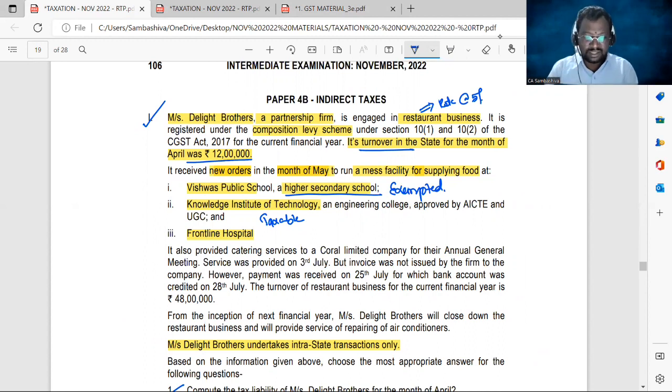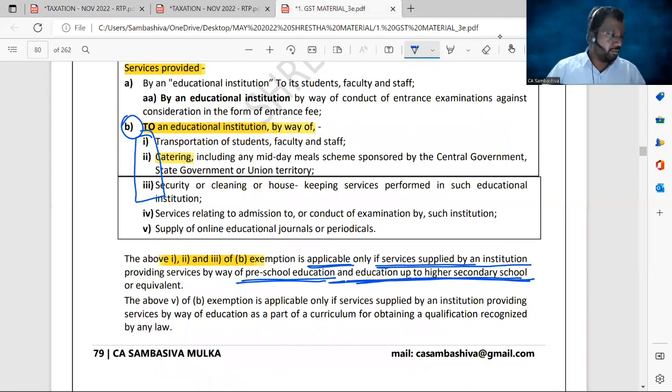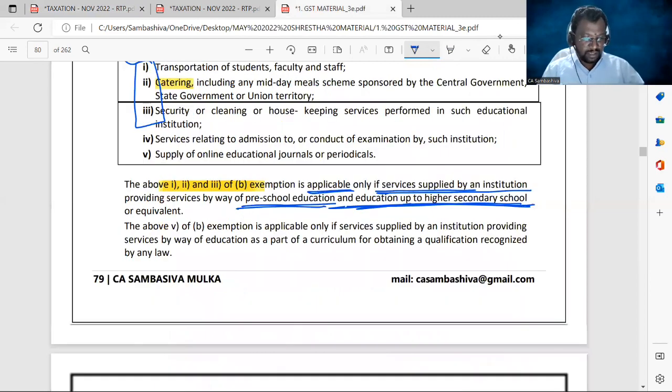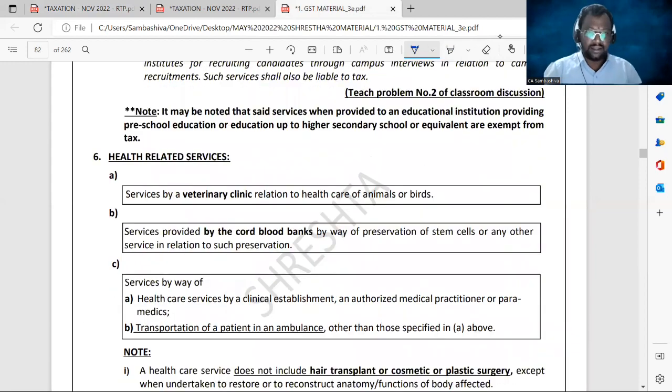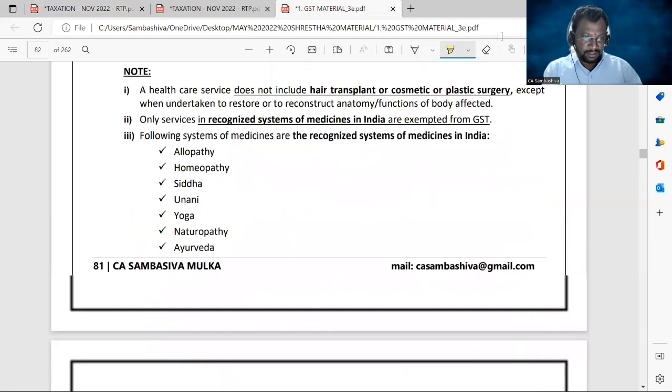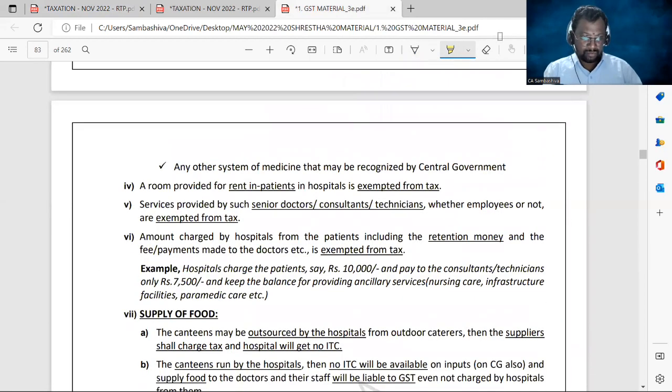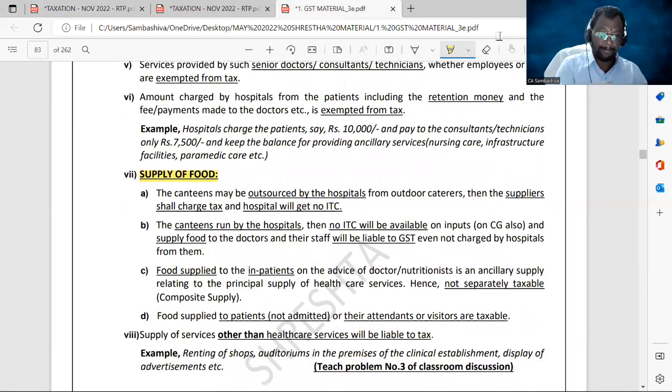So it is a taxable service, and the mess supply of food services provided to Frontline Hospital is also a taxable service. Why? I'll show you in the material again. Come back to our material. Hospital services, health related services. You can check out here. And in this, supply of food.